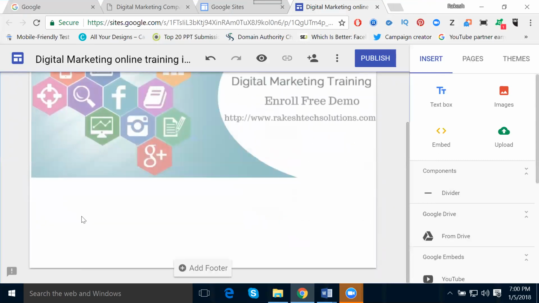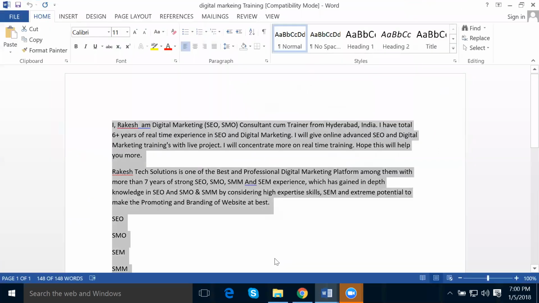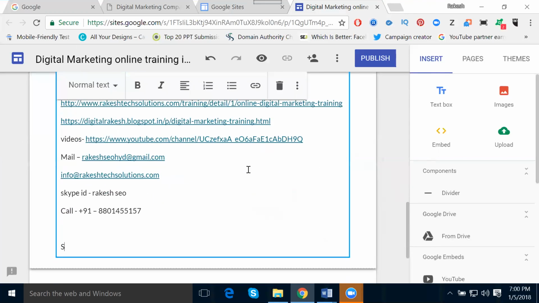Now come to here. So where is my adding my documentation? Simple one. Click. It's coming your document. Which one? Text box. Now select your documentation. Done. Now simply enter here. Click.